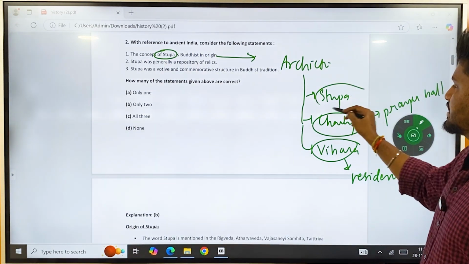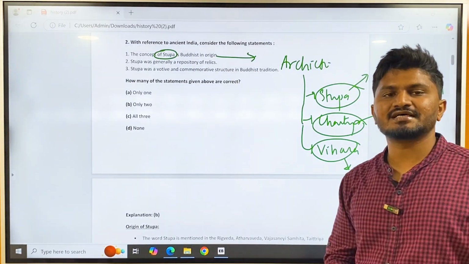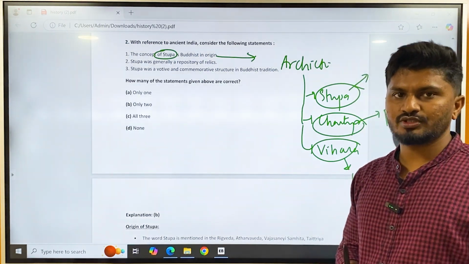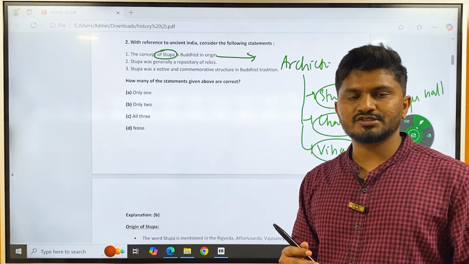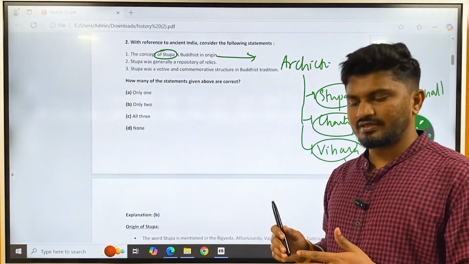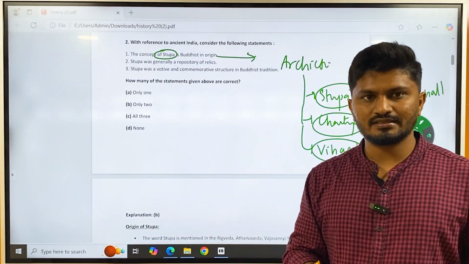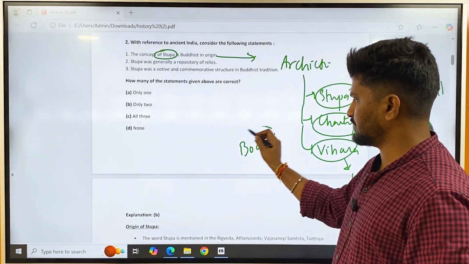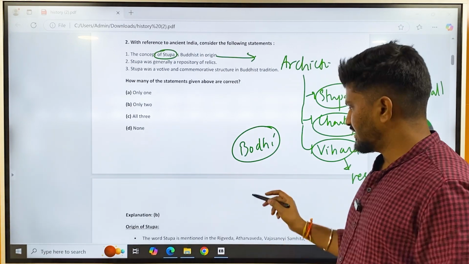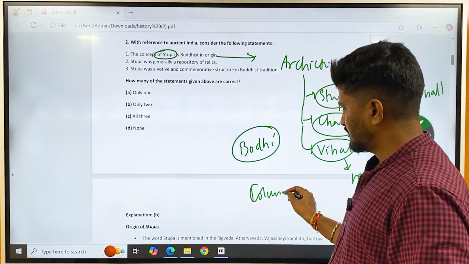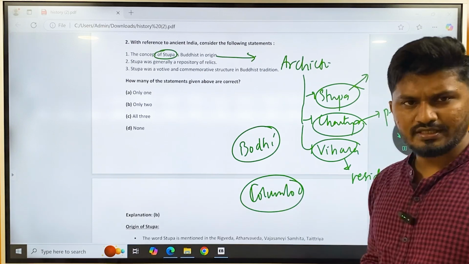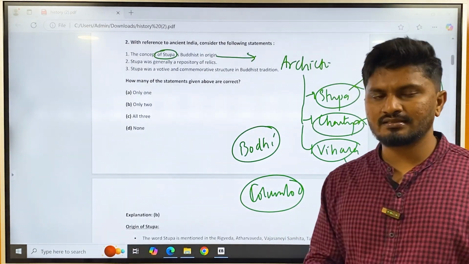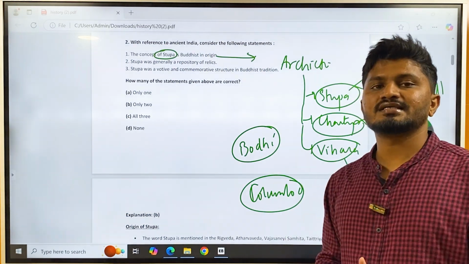The stupa was originally a place built on the relics of Buddhist monks. Initially it was built on the relics of Gautama Buddha. Once Lord Gautama Buddha died, his bones and ashes were taken to different parts of the world and buried under the ground, and on top of those, stupas were erected. For example, the Bodhi stupa was erected on Buddha's relics, the Colombo stupa on Buddha's toenail or something, and the Sanchi stupa on different relics. Later, after the Buddha's death, stupas were also erected on the relics of Buddhist monks.